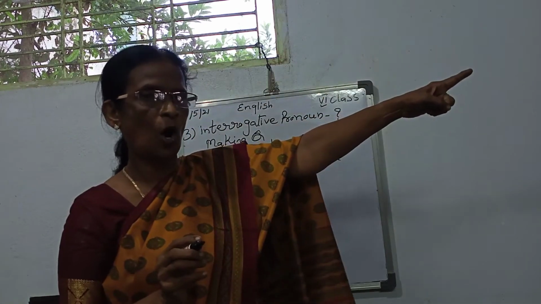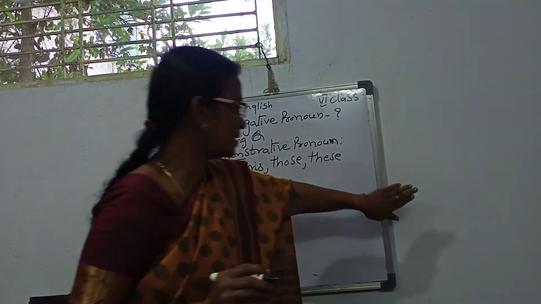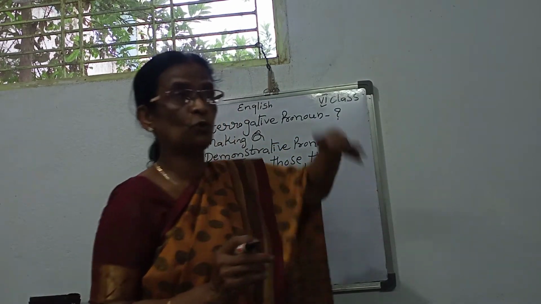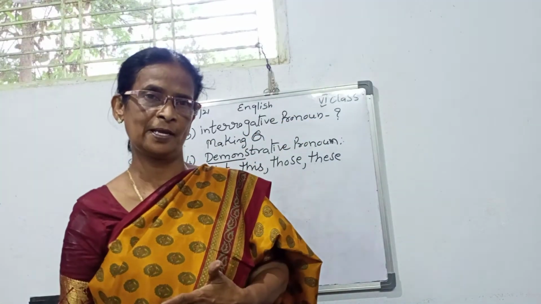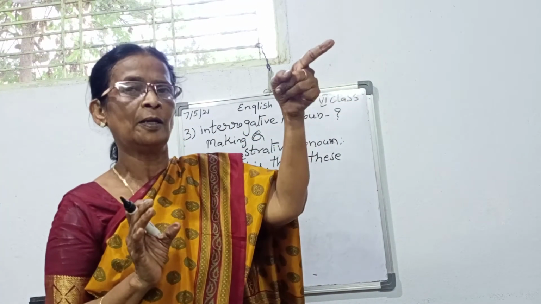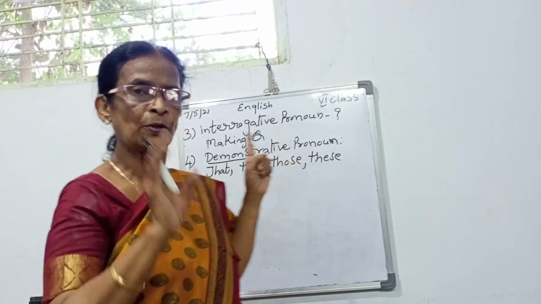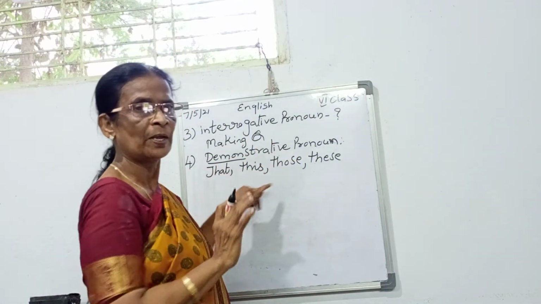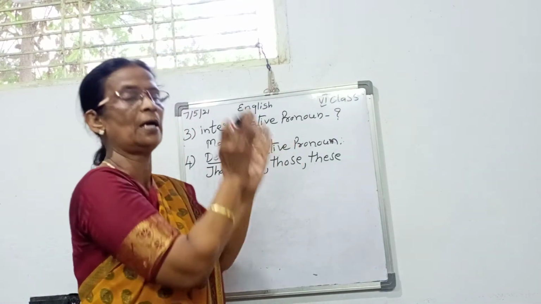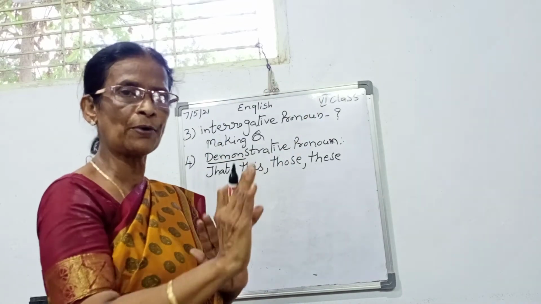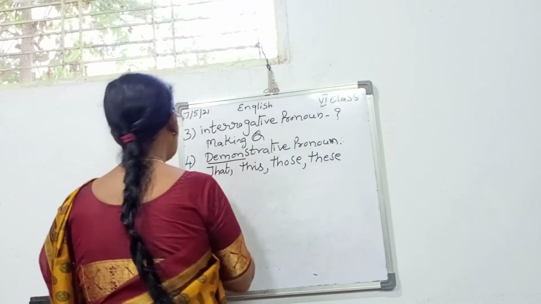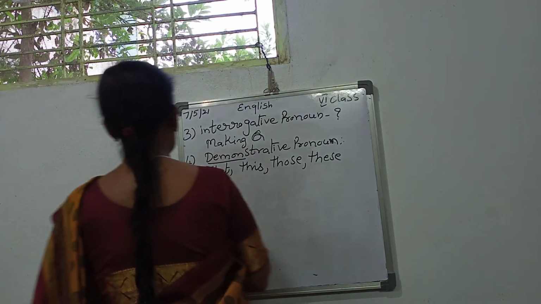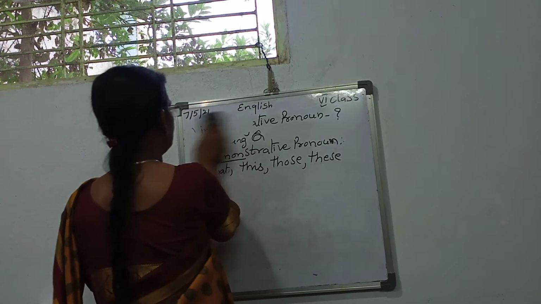That is a wall. This is a wall. Those are jumping. These are playing. So it points to the noun. Remember, these words will show the nouns. These are known as the demonstrative pronoun. Then under the demonstrative pronoun, I'll tell one more thing.